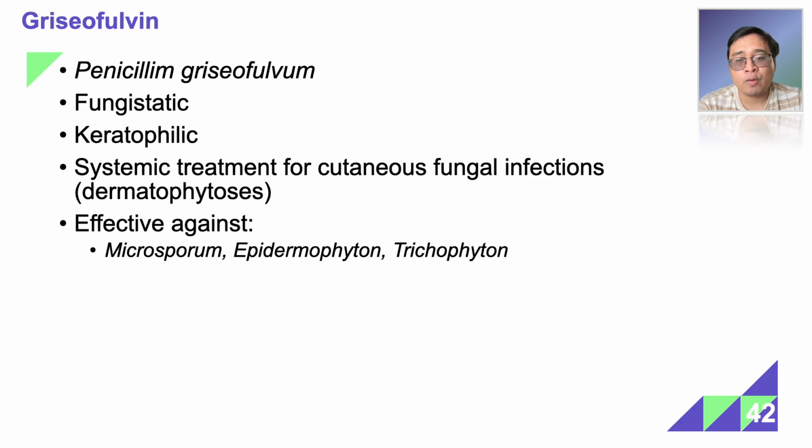Next class, we have griseofulvin. Griseofulvin comes from Penicillium griseofulvum. It is also fungistatic and keratophilic. It's for the systemic treatment of cutaneous fungal infections such as dermatophytosis. It's effective against Microsporum, Epidermophyton, and Trichophyton. So those are fungal infections of the skin, hair, and nails. Review in microbiology which of those work only on skin and hair, or hair and nails, etc. Alright.